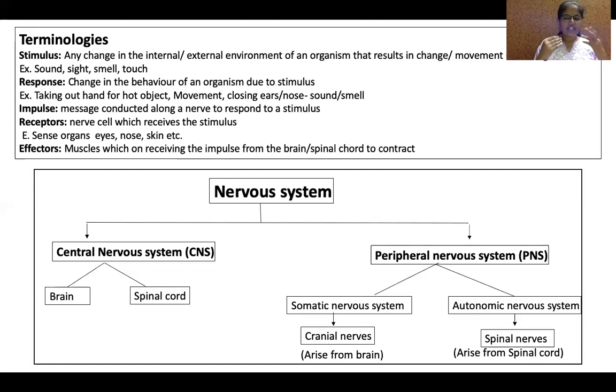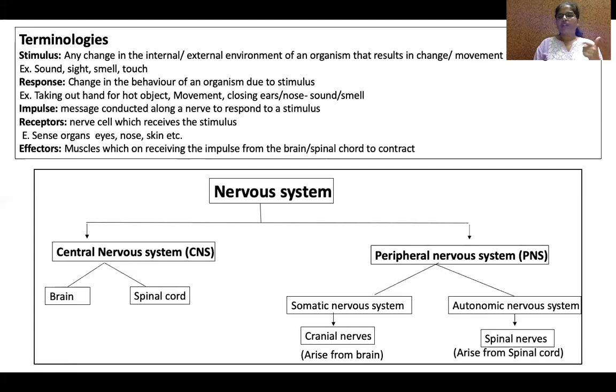Effectors means, after receiving, how the movement takes place. Where the movement happens, which organ is made to respond. That is the effectors. Usually in the nervous system, most of the time, muscles will be the effectors because they receive impulse from the brain and help to respond. Muscles will help to take action for each stimulus. So these are called effectors.